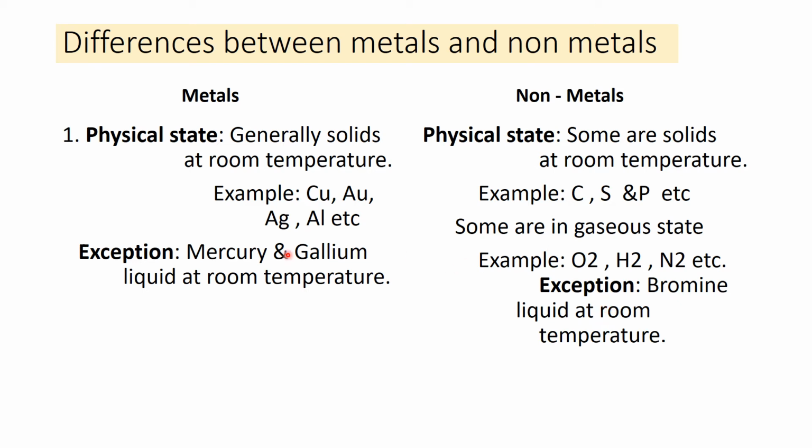As in the case of metals, mercury and gallium are liquid at room temperature, in the case of non-metals, bromine is liquid at room temperature. Please remember it, because questions can be asked to compare metals and non-metals on the basis of these criteria and write the exceptions also. So please learn well.